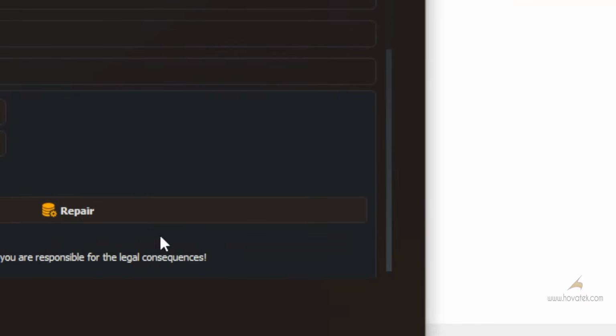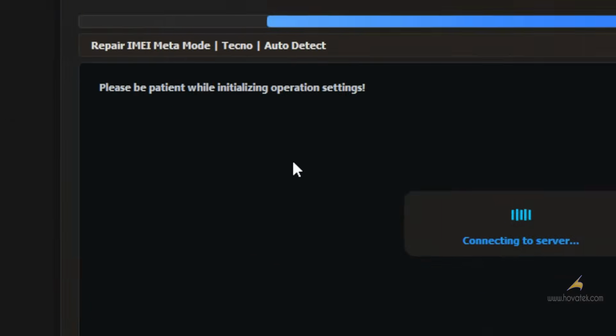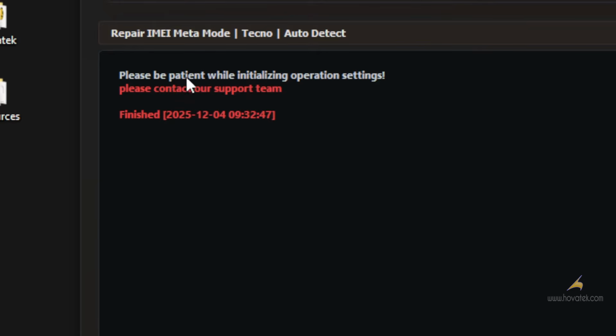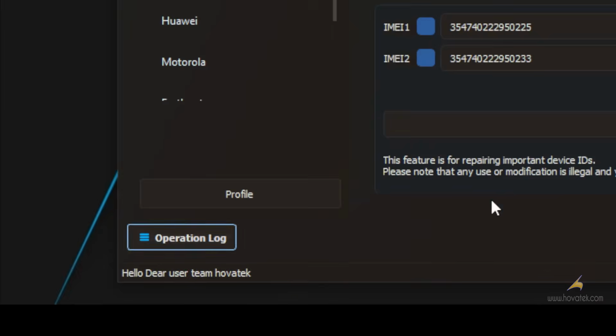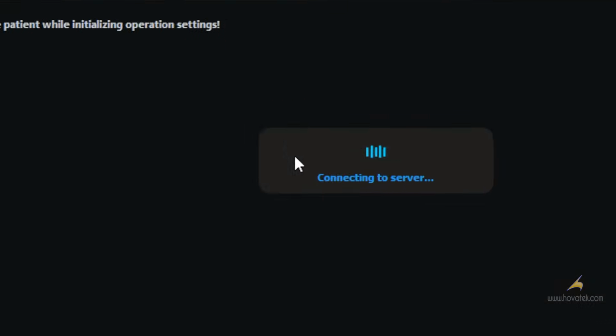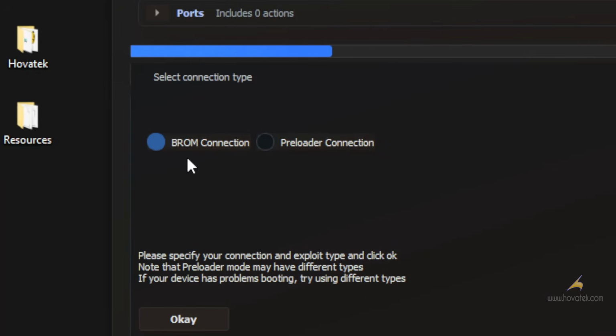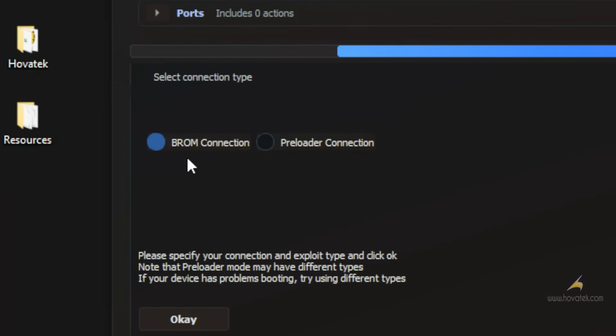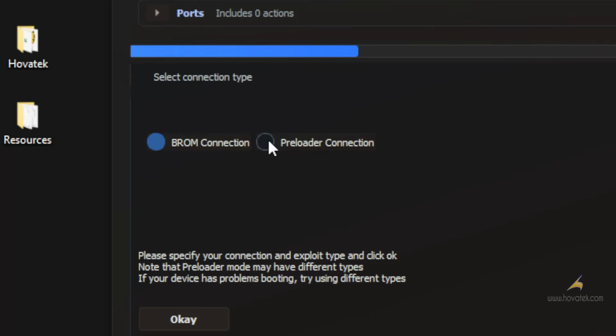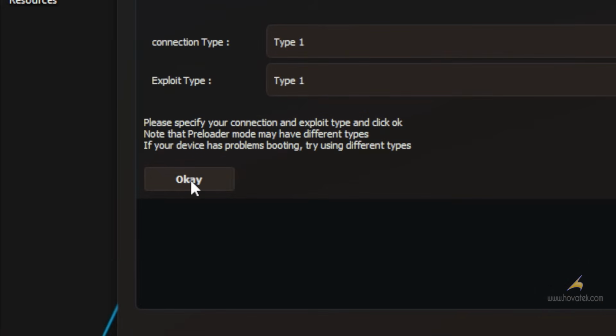Next, click on Repair IMEI. If you get an error like this, all you have to do is go back and click Repair again. Now you choose your connection mode depending on the device. For this device, preloader works just fine. So I check preloader and click on OK.